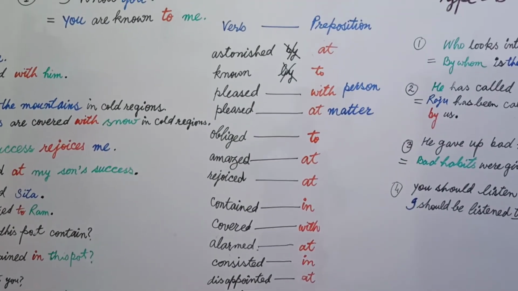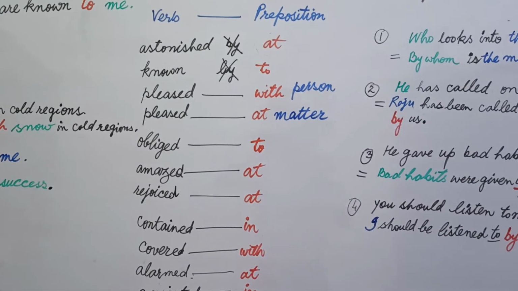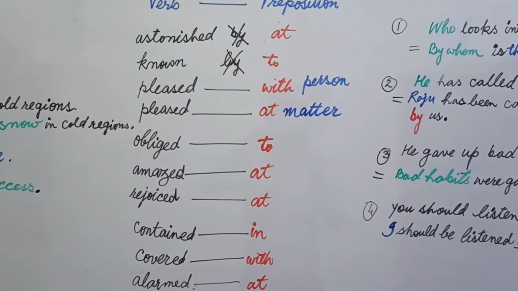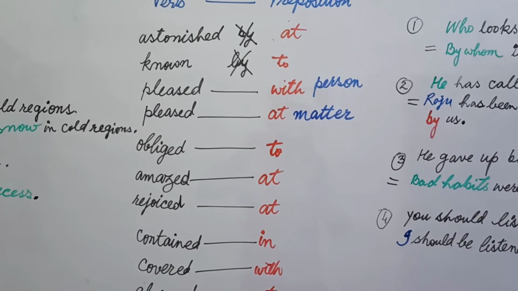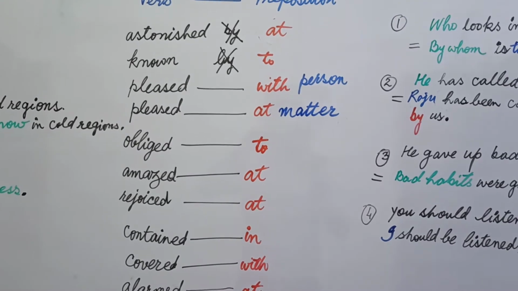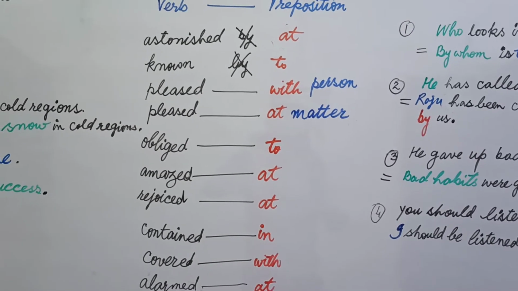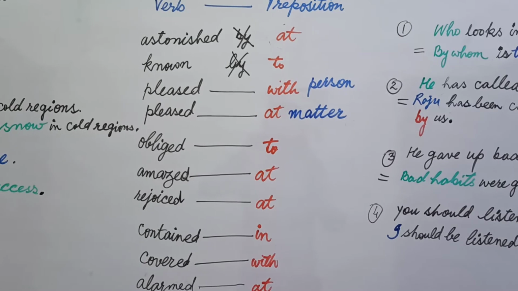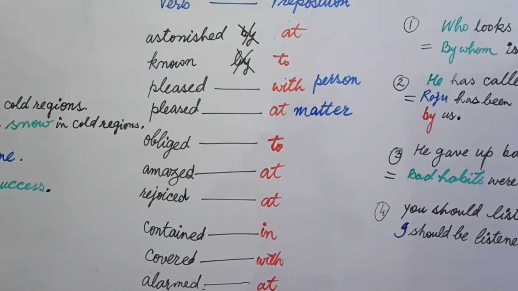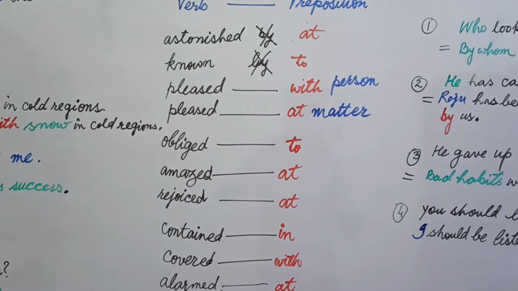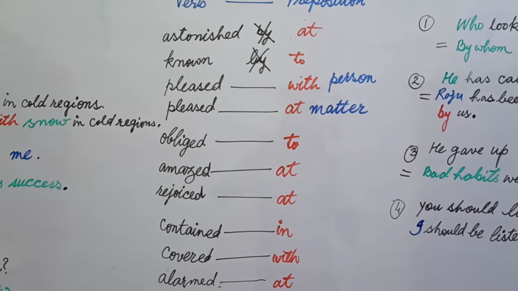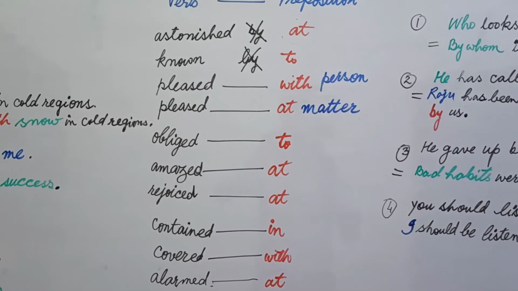Related to this type A, you can see there is a column based on some selected verbs, and you can see some certain prepositions are used with them in case of passive voice. Now let's see what verbs are there and what prepositions we are going to use with them. Let's start with astonished. We write at after astonished, meaning astonished is followed by at, known is followed by to, pleased is followed by with and at.